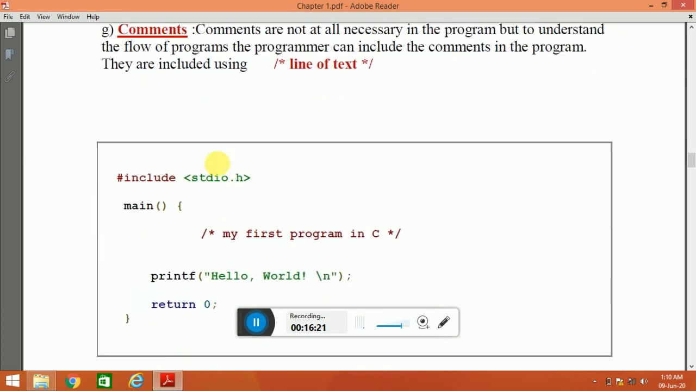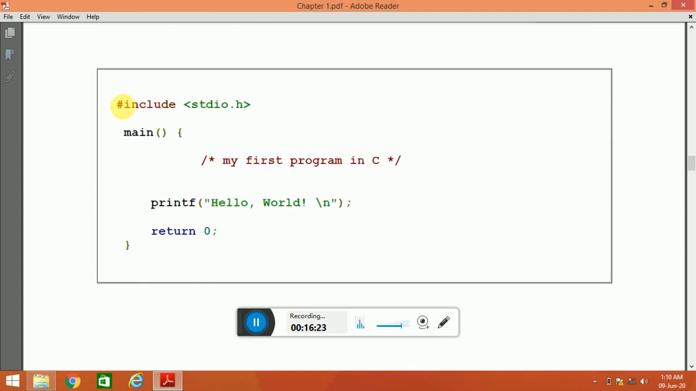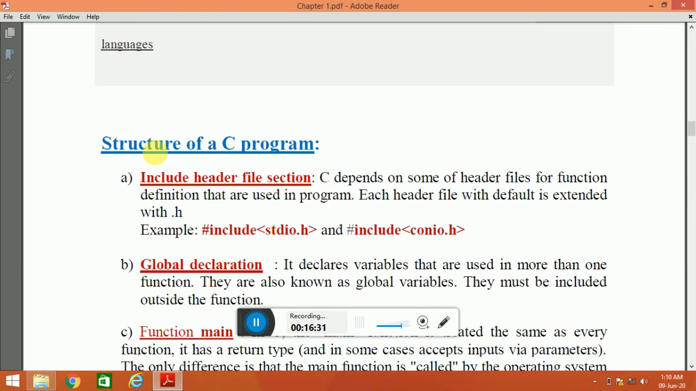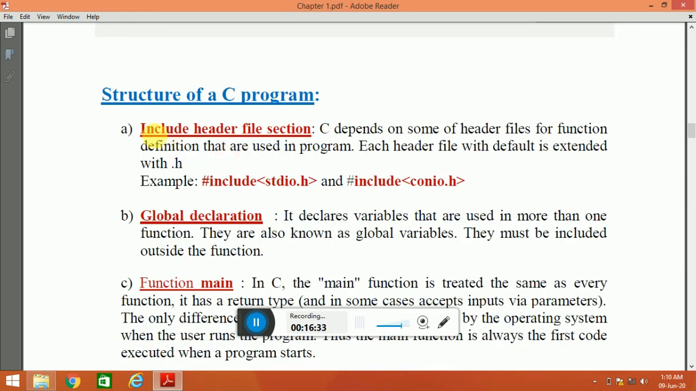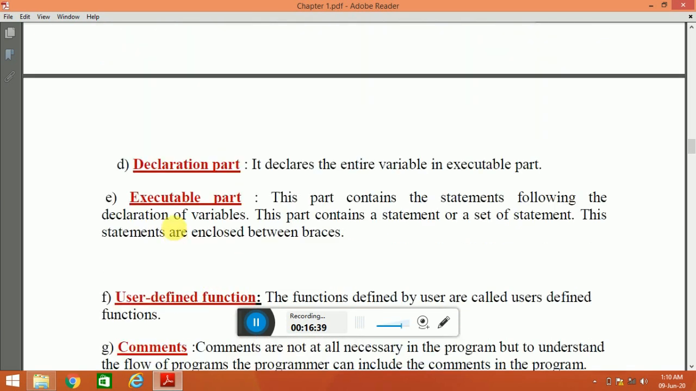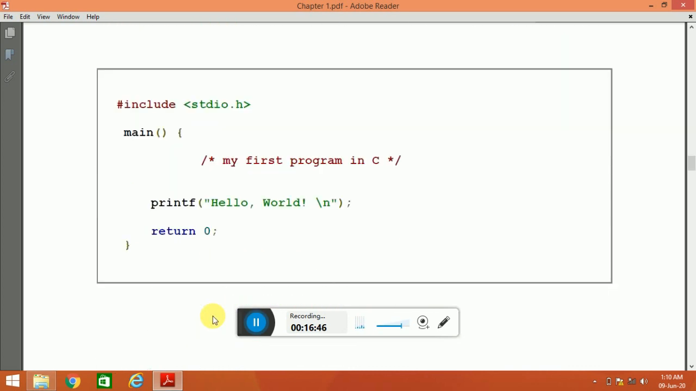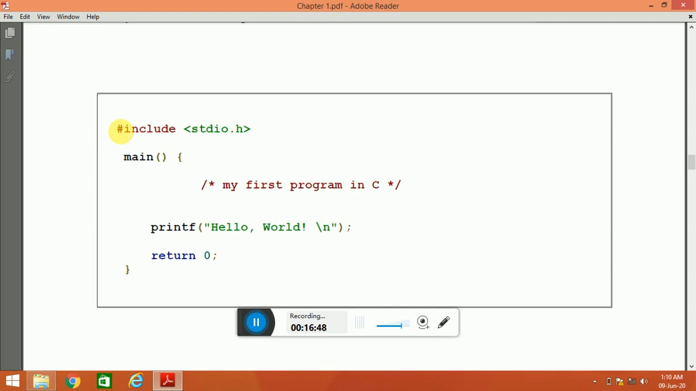Now let us see a small program here, which shows how you need to write a C program. Look here, in the structure of a C program, first, as I have said, you need to declare the header file, then global declaration, then function main, then executable and declaration part, then comments, then the end of the program. Now let us see here: #include <stdio.h>. I have told you this is a header file.